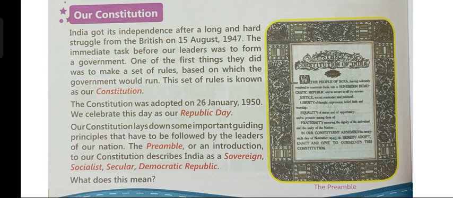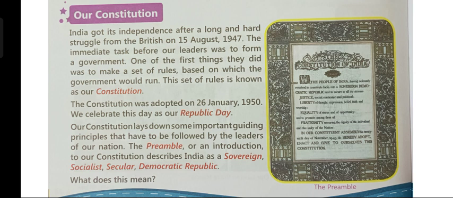So, children, we all know that the Britishers ruled our country for almost 200 years and we got independence from them after a long and hard struggle. So we got our independence on 15th August 1947. So this day is celebrated as Independence Day in our country. It is also known as Swatantrata Divas.